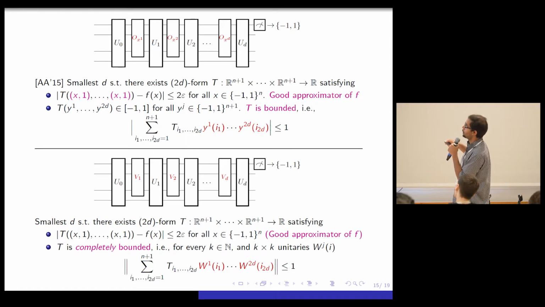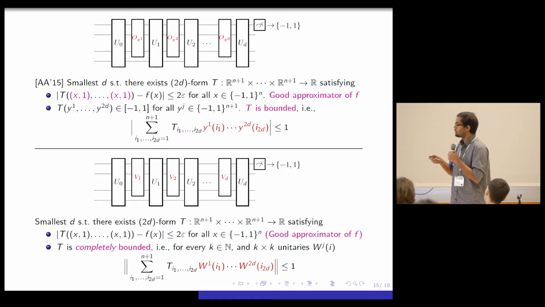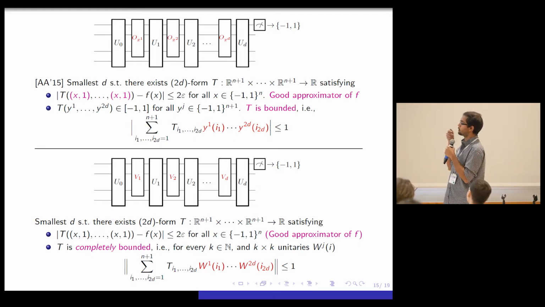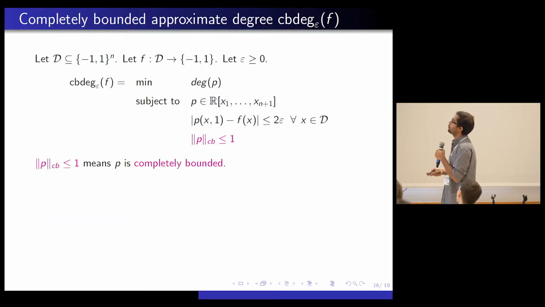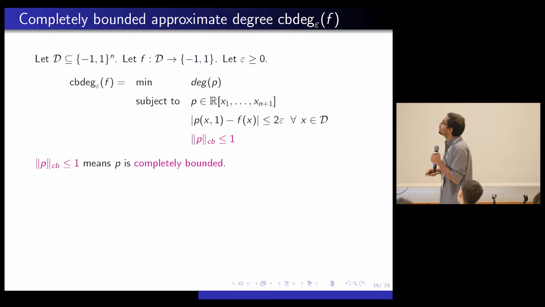So you should look at the operator norm of the matrix, and it should be at most 1. So this is really the new notion of degree that we're going to define. This is the completely bounded approximate degree. And going back to the main theorem that we proved, we said, let's define this notion of completely bounded approximate degree. Right, so I'm cheating here.